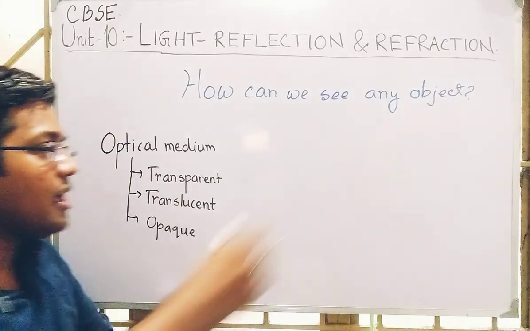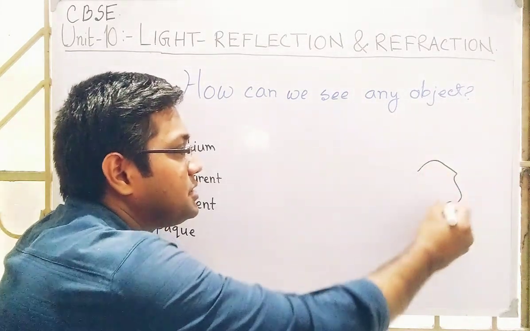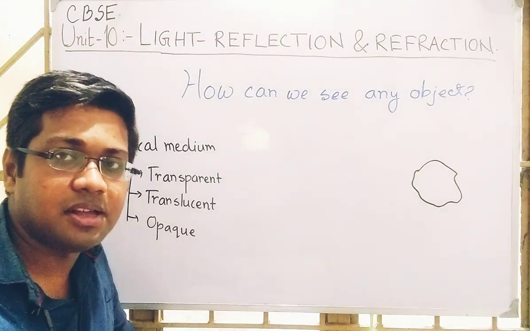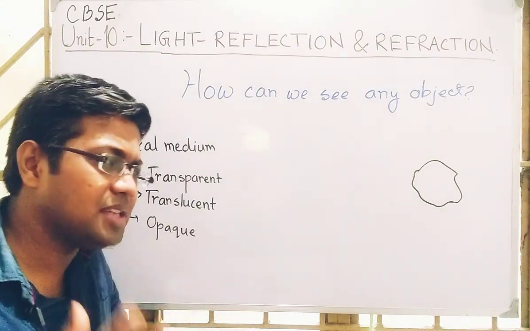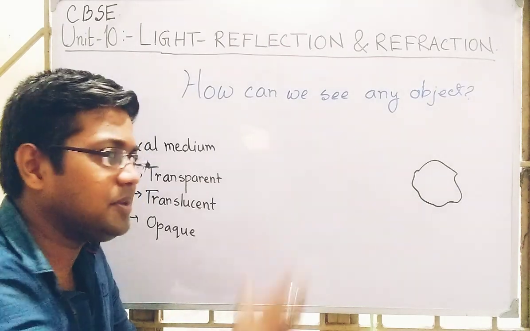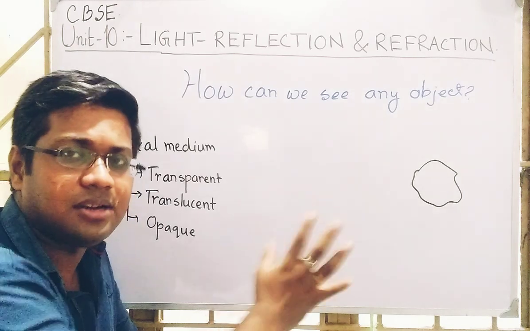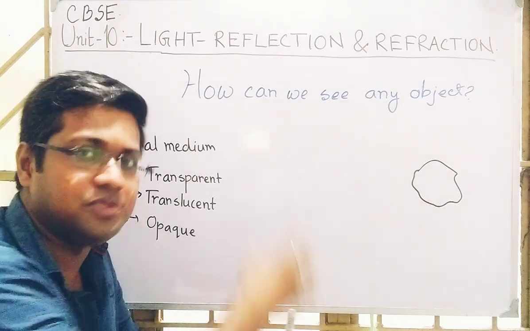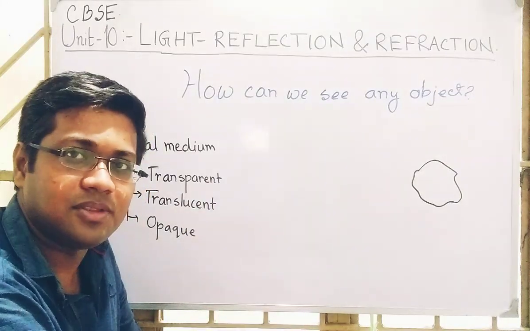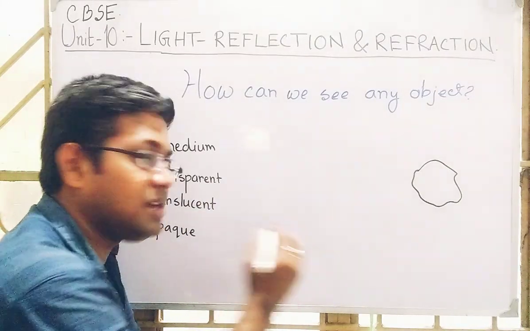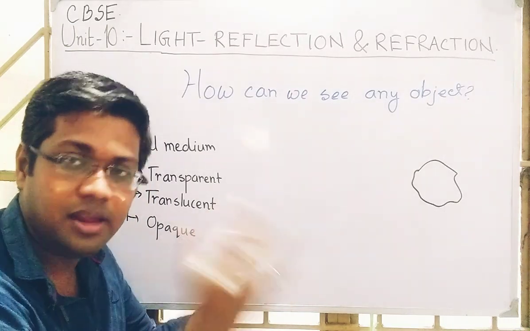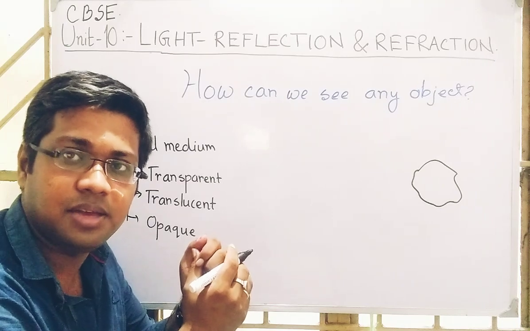So here we consider an object. Suppose it is made up of a transparent medium, just like glass, or some water, or a water pouch or a glass slab. If I want to see this thing, at first try to understand. After that, I will summarize these things and tell you what you have to write in the exam.